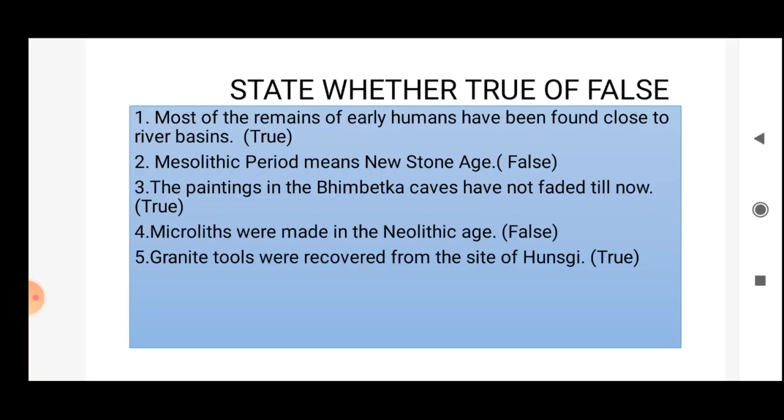It's a true statement. Fourth: microliths were made in the Neolithic age. It's a false statement. The correct answer is microliths were made in the Middle Stone Age. Fifth: granite tools were recovered from the site of Hunsgi. It's a true statement.